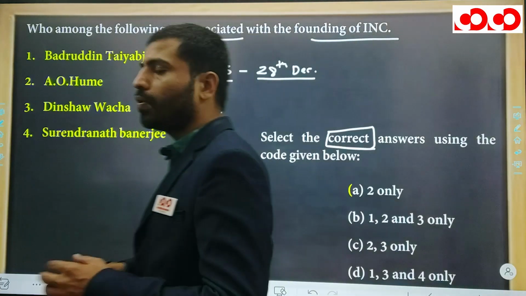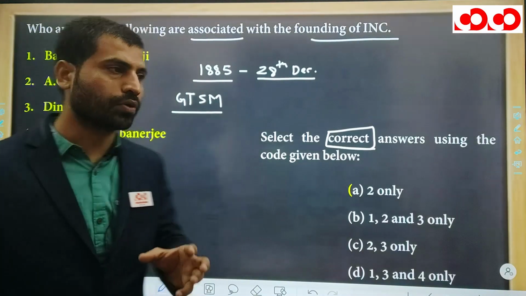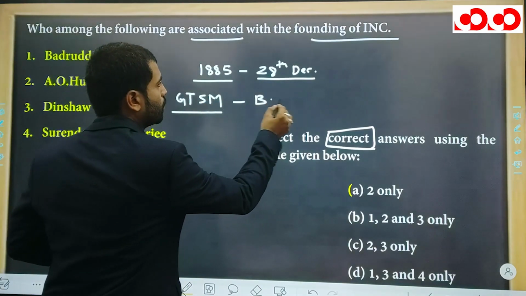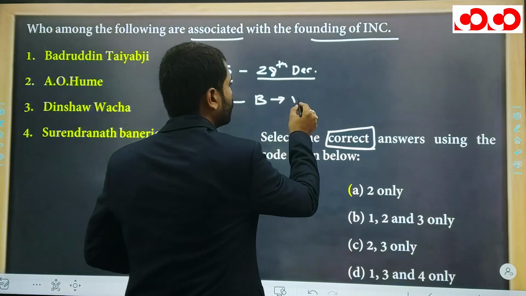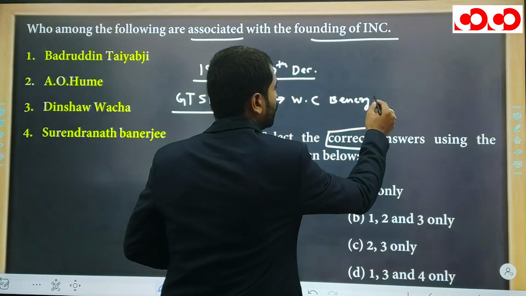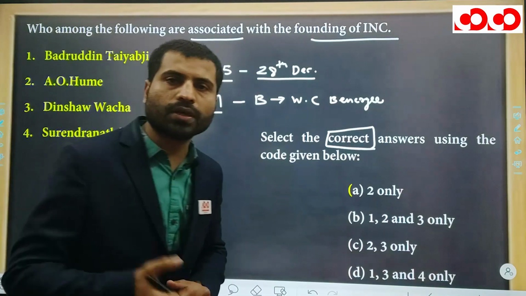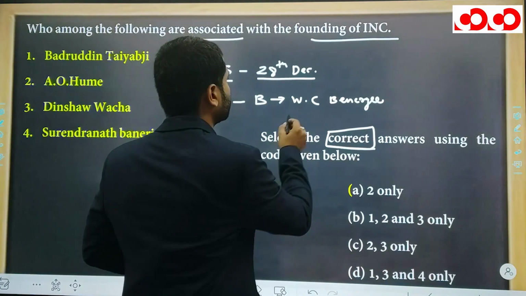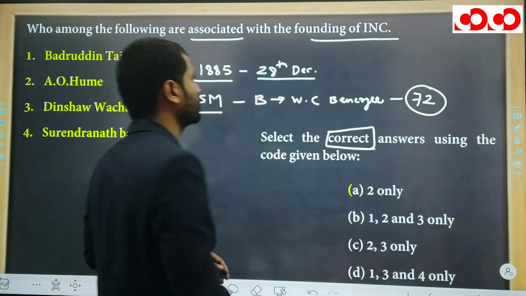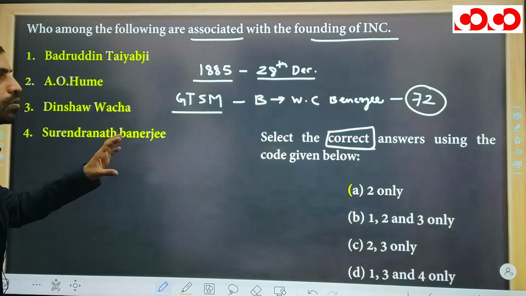And also, who was the first president of Indian National Congress? The first session was held at Bombay and the first president was W.C. Banerjee. Okay. Now, how many members participated in this session? The number of members was 72. Remember, the number of members was 72. So these are the facts about the Congress.